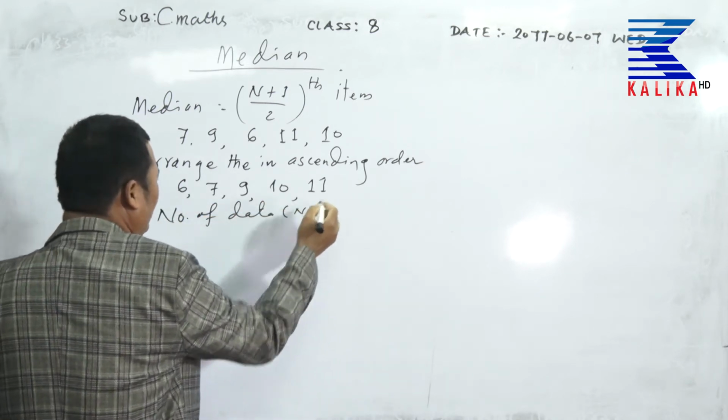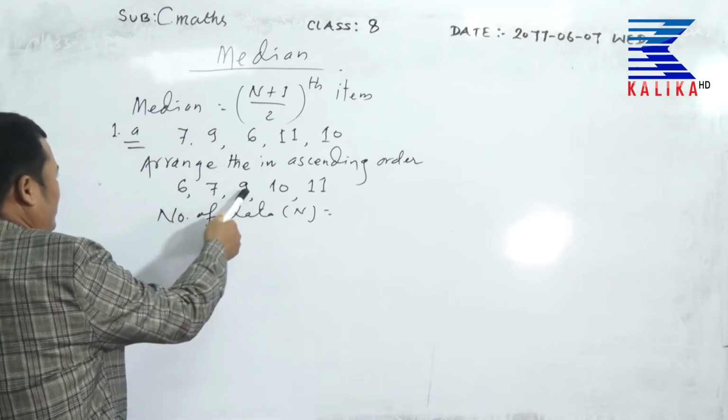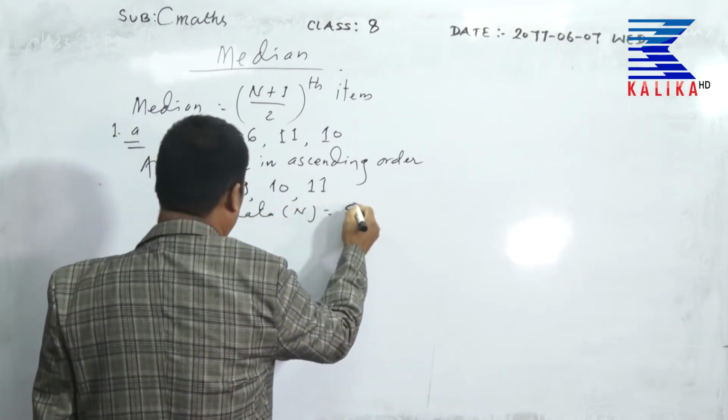Number of data n is equal to how many items here? 1, 2, 3, 4, 5 items.